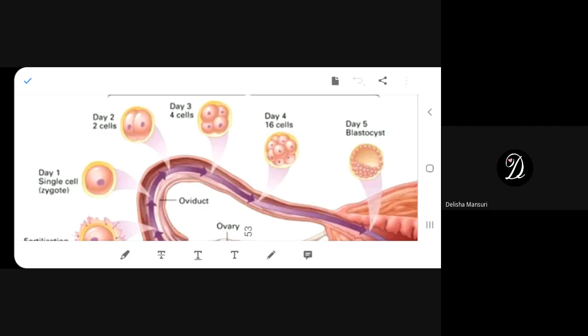Okay, can you tell me the process of fertilization in human beings? How does fertilization take place in human beings? What sort of reproduction takes place in humans, beta? Is it asexual or sexual?